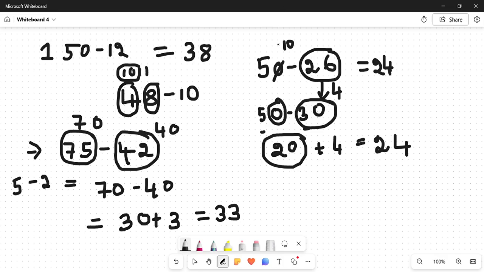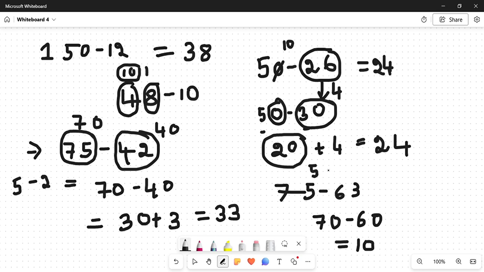Let's take another problem with the highest value, 75 minus 63. Directly we can take 70 minus 60. What is 7 minus 6? 7 minus 7 is only 0, so 7 minus 6 is 1, so it is 10. Now we are left with 5 here and 3 here. 5 minus 3 is 2, and we get 10 plus 2, which is equal to 12.